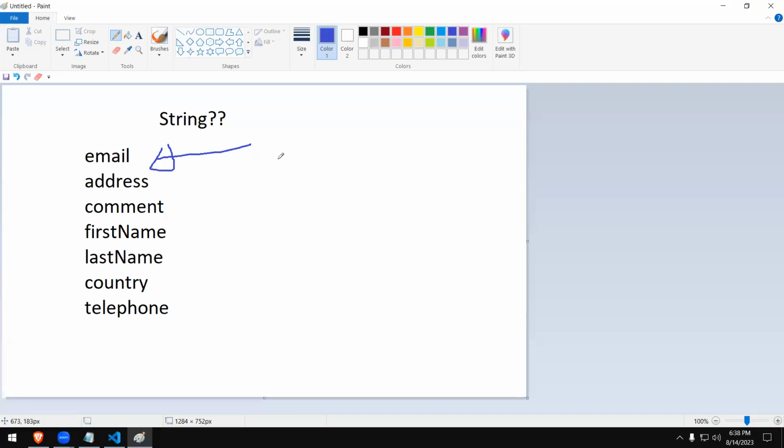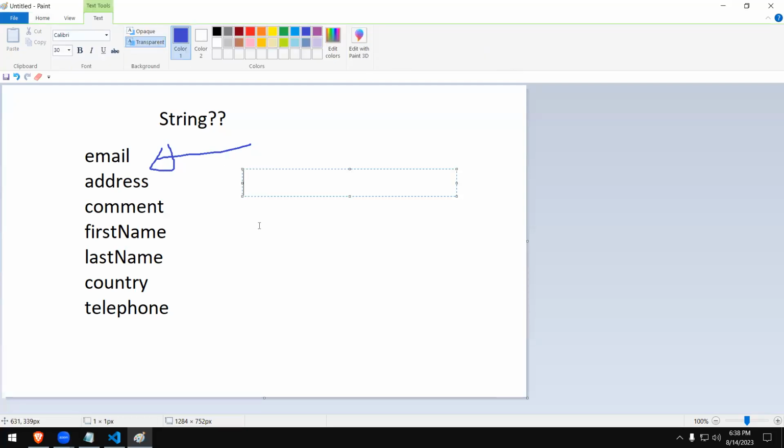How to create them and what notations we use to create strings, we're going to see now. For example, if we take something like this, let's type something like someone's address is assigned the value.